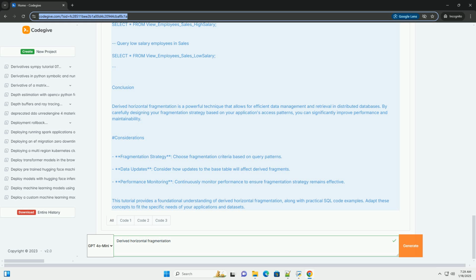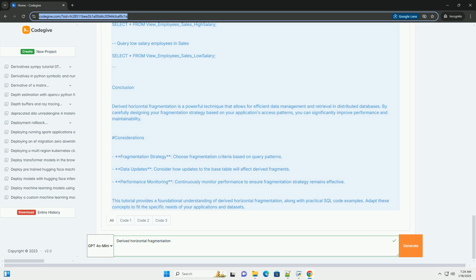Considerations. Fragmentation strategy: choose fragmentation criteria based on query patterns. Data updates: consider how updates to the base table will affect derived fragments. Performance monitoring: continuously monitor performance to ensure the fragmentation strategy remains effective.